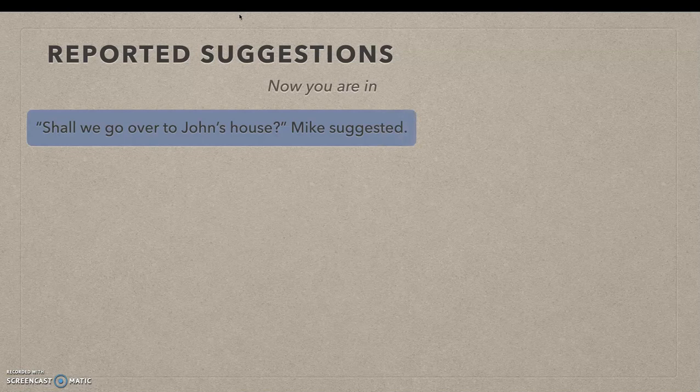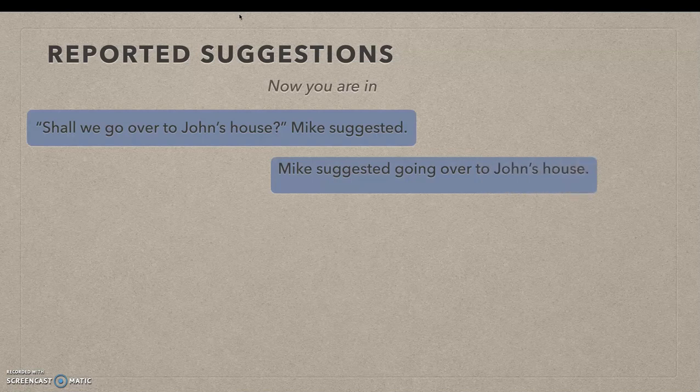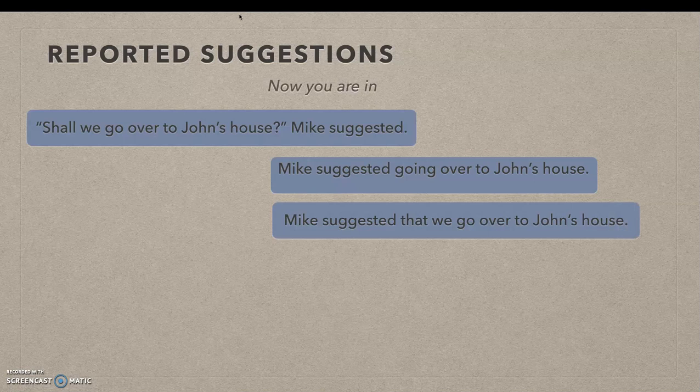Shall we go over to John's house? Mike suggested. So what did Mike suggest? Mike suggested that we or they go over to John's house, or we can use the gerund. Mike suggested going over to John's house. The verb is go in the gerund. Mike suggested going over to John's house. Mike suggested that we go over to John's house, or that they go over to John's house.